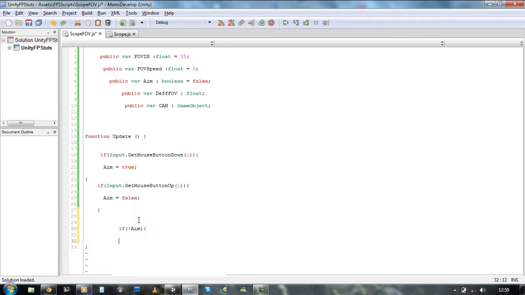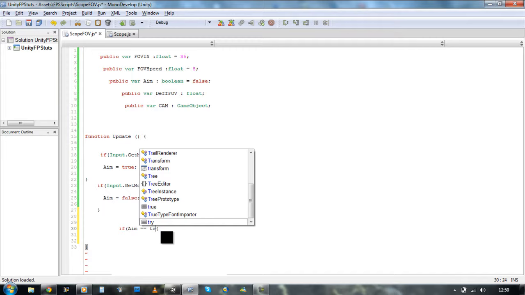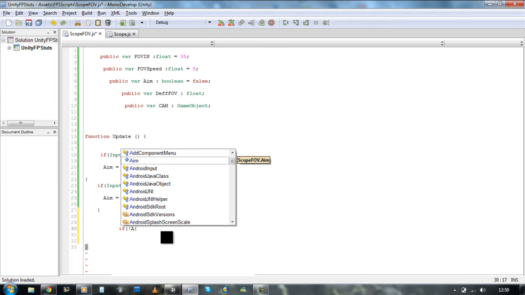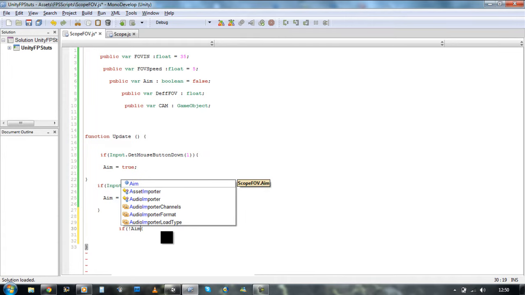So instead of us writing this every time, aim equals true, we can just do that. So if the false value is no longer true, we wanted to do something.